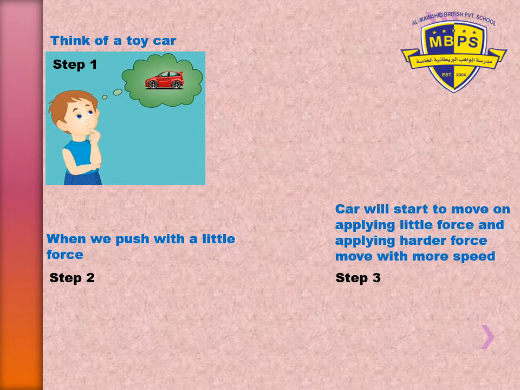Okay, I will explain this activity more. If you don't have a toy car, it's okay. Those who have one can try with their toy car. Those who don't have one can just imagine a toy car in step 1. Then in step 2, when we push with a little force, what happens? And then in step 3, the car will start to move. When you apply a little force, the car will start to move. Applying more force, the speed of the car will be more. It will go faster. I hope you understood, right, students?